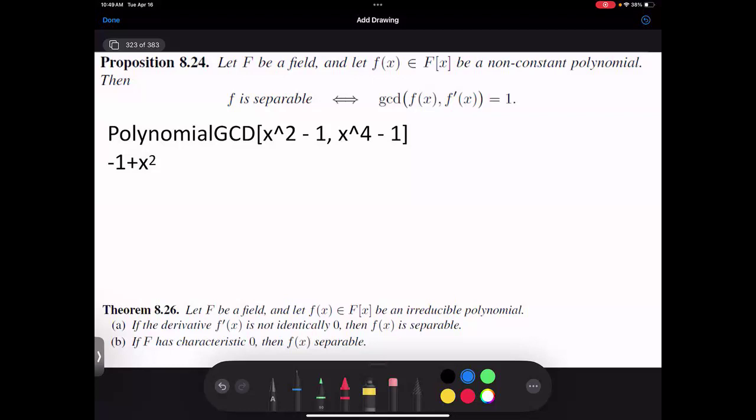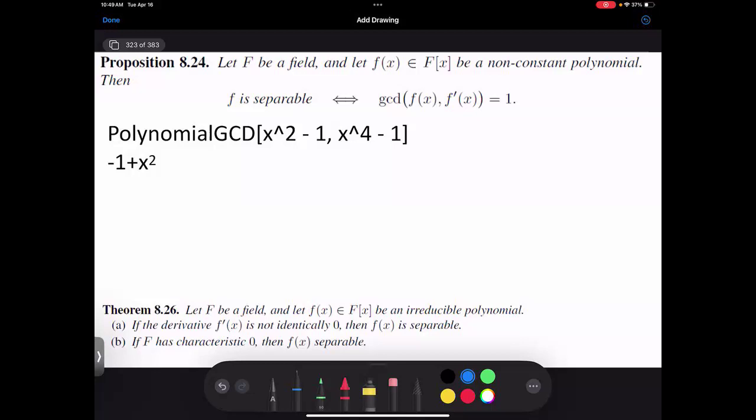And the big thing that we're leading up to is theorem 826. If big F is a field and little f is an irreducible polynomial, if the derivative is not identically 0, then f is separable. So this becomes a really nice way to tell if you're separable. Just take the derivative and see if the derivative is identically 0. So I will explain about that.